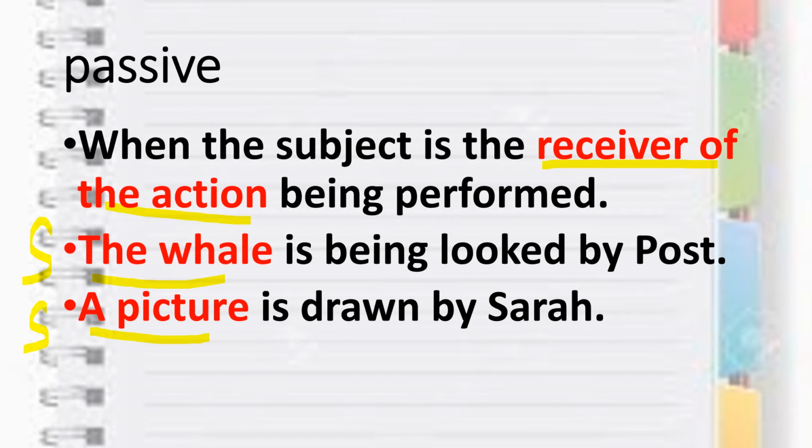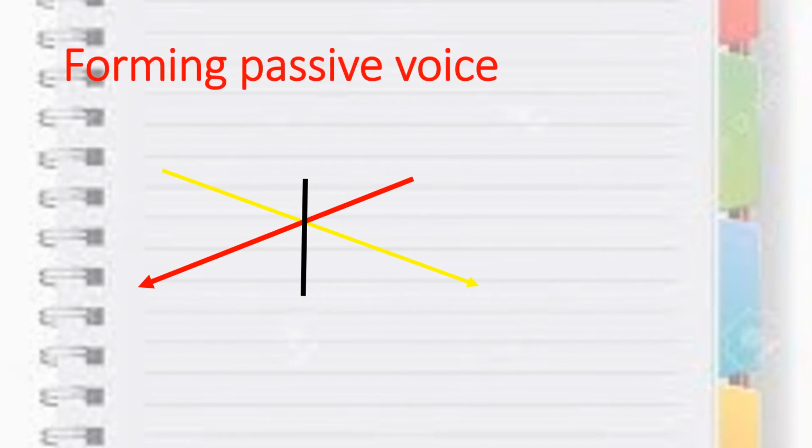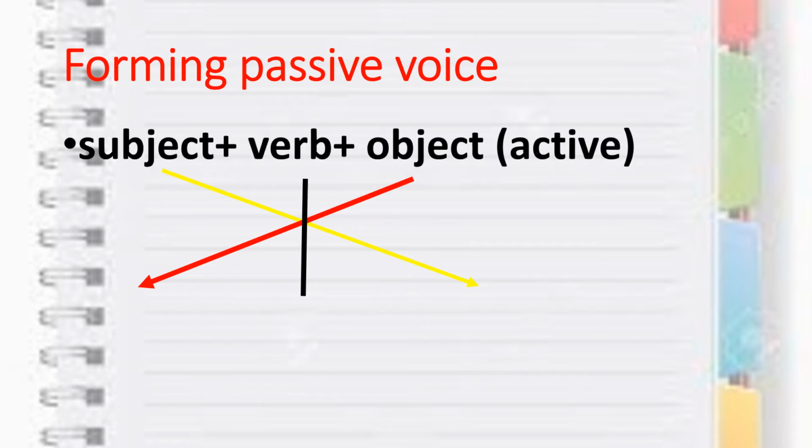Next, it's very interesting how to form passive voice. When a sentence is in active voice and you need to convert it into passive voice, what are the things you need to do? It's very easy. I already told you that in a sentence we require a subject, a verb, and an object. Active means where you have subject, verb, object.